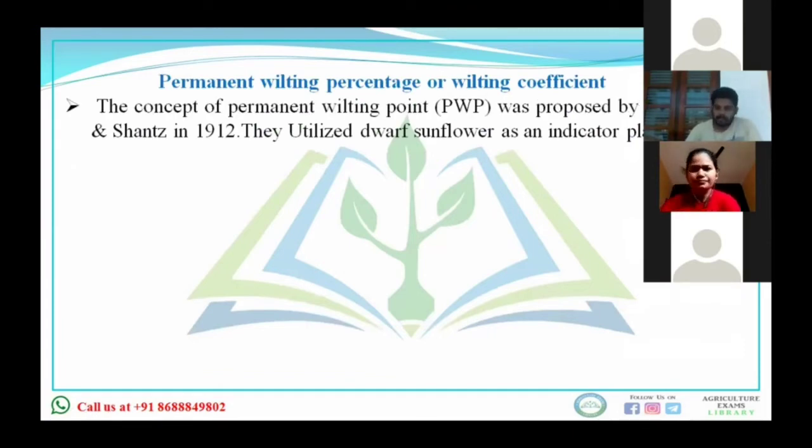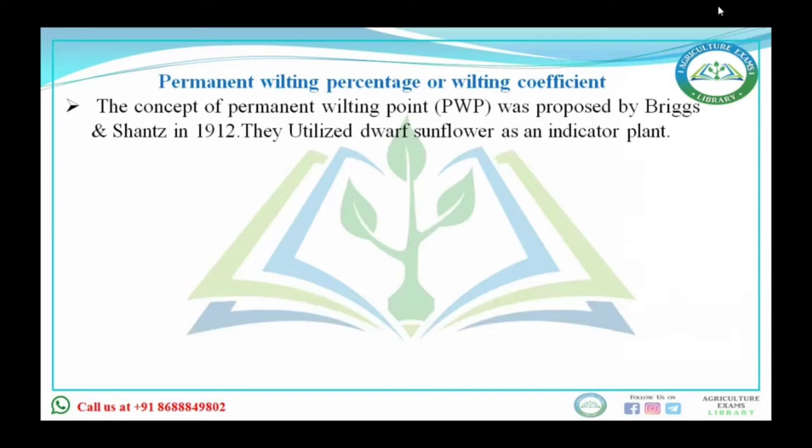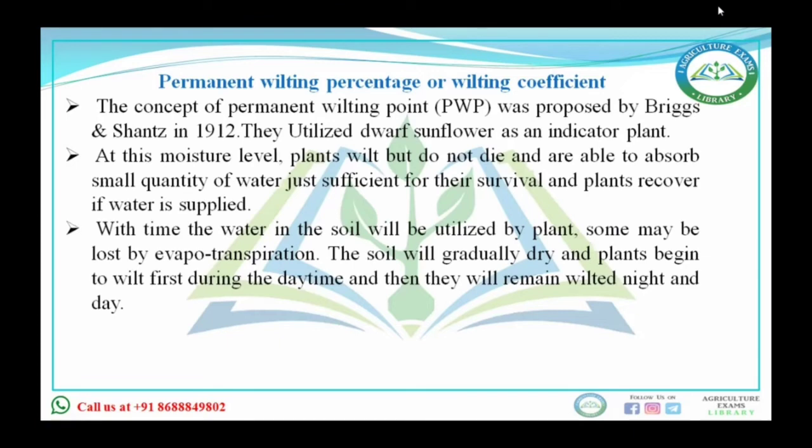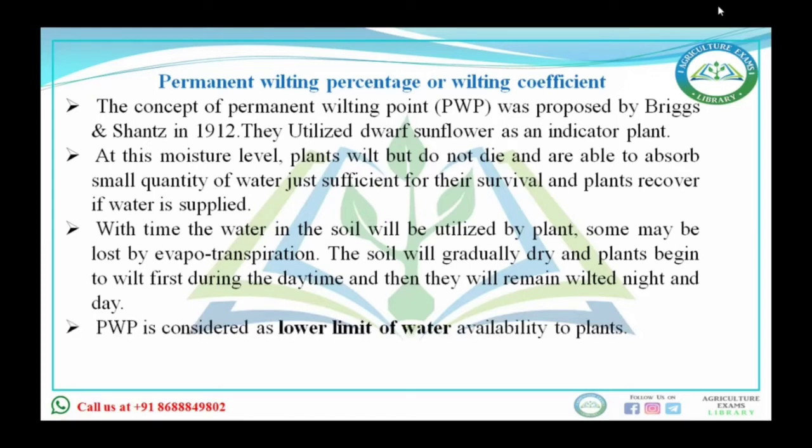Next is permanent wilting point. First, understand that the permanent wilting point concept was given by Briggs and Sands in 1912. At this moisture level, the plant will wilt but do not die. What do you mean by this? Just for the wilting symptoms, sir. Yeah, but they do not die.